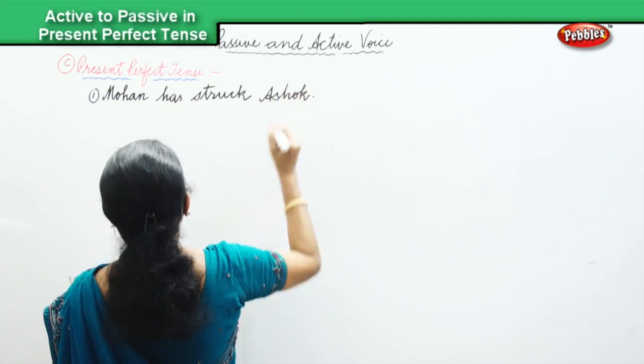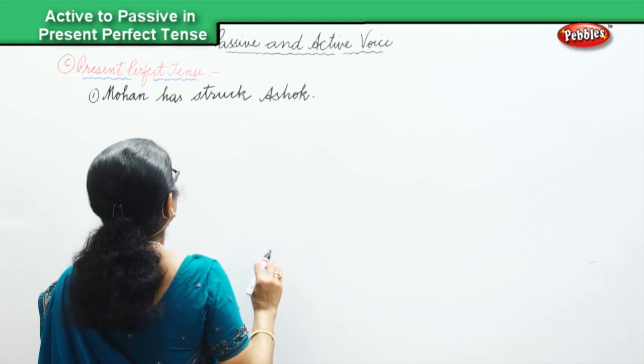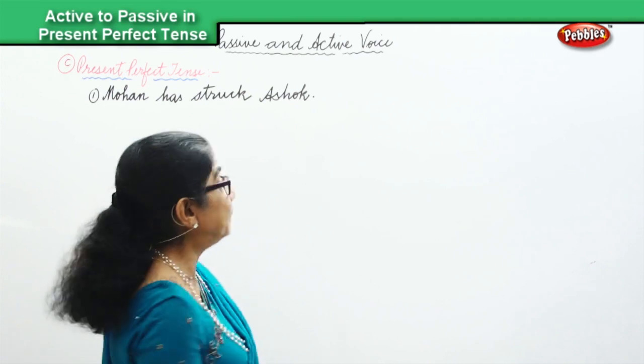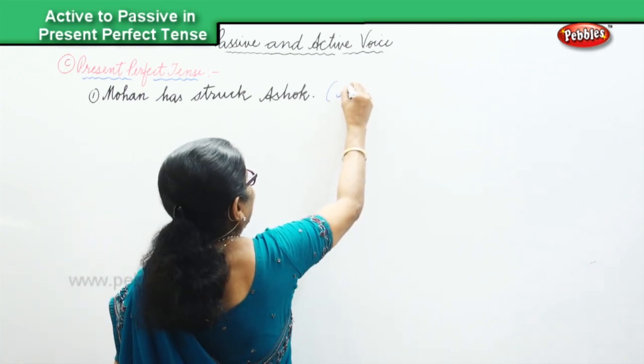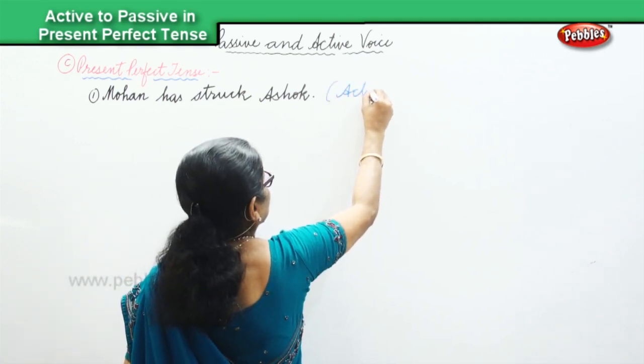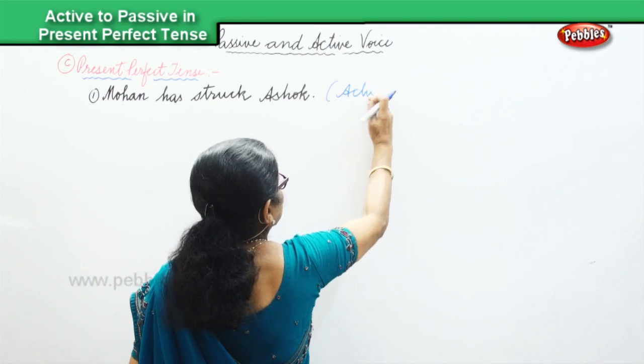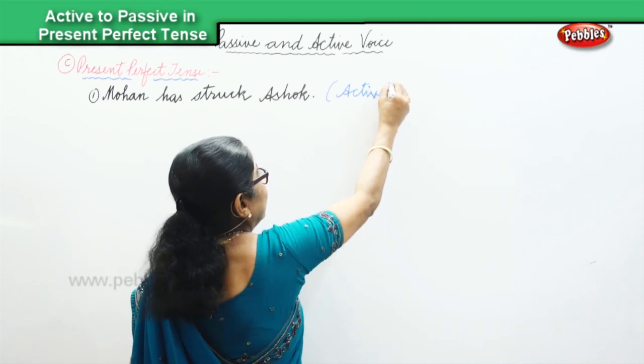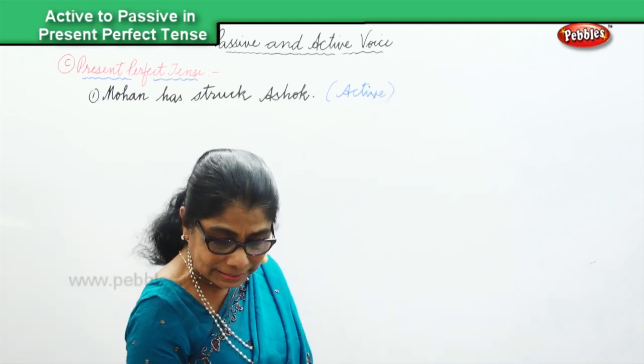Now this is the active voice and we are going to change "Mohin has struck Ashok" into passive voice.